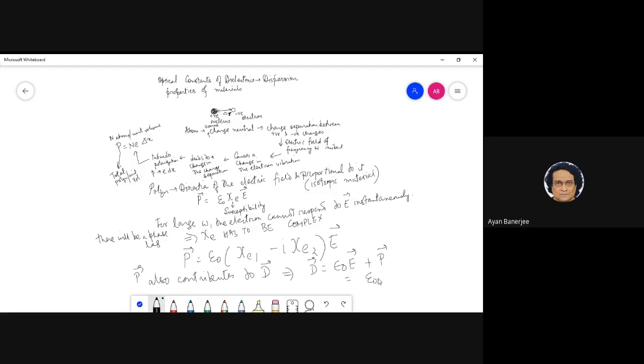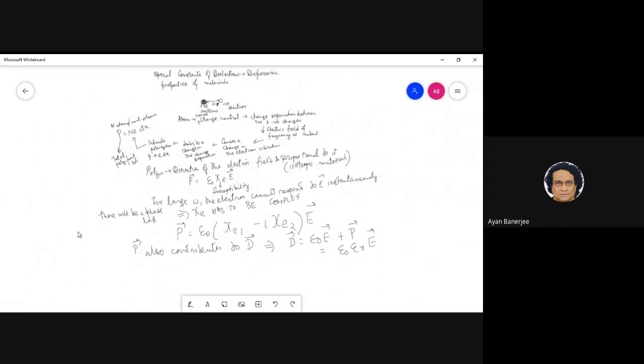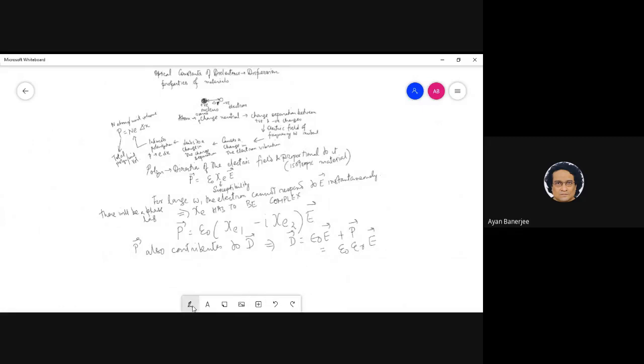So essentially, we typically write this in one line, where this epsilon r is nothing but 1 plus chi e, and obviously you also know that epsilon r is epsilon r1 minus i epsilon r2.